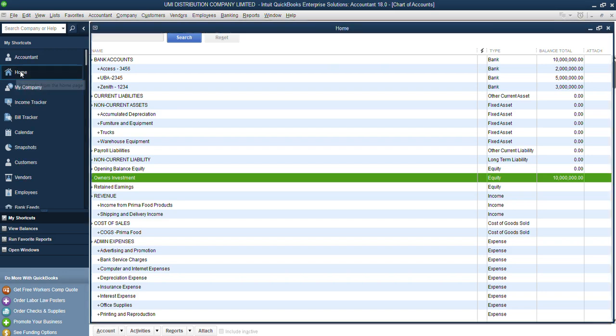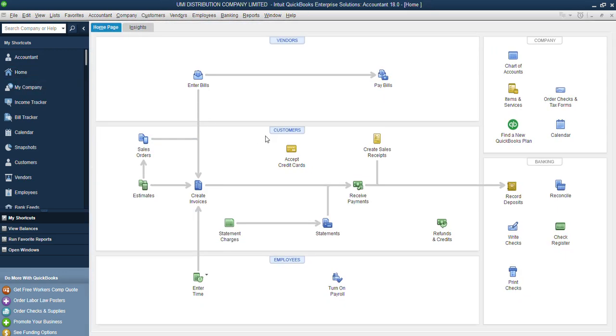Now we are going to be looking at how to set up our VAT. If you're familiar with QuickBooks, or if you have gone through the previous video, you realize that this dashboard is not complete. And what is missing? We are missing a lot of items here actually. We are missing the purchase order, we are missing the receive inventory, and we are missing the manage sales tax icon that is supposed to be here.